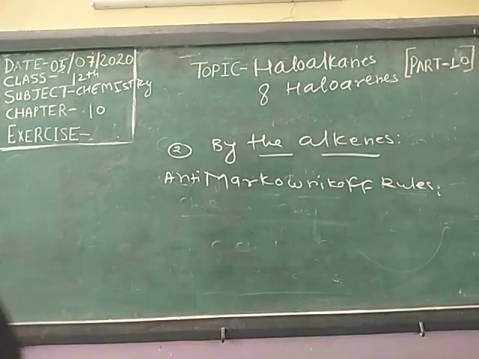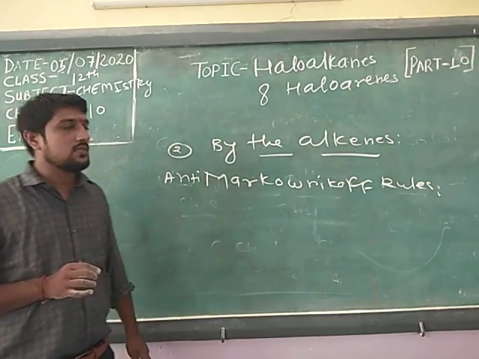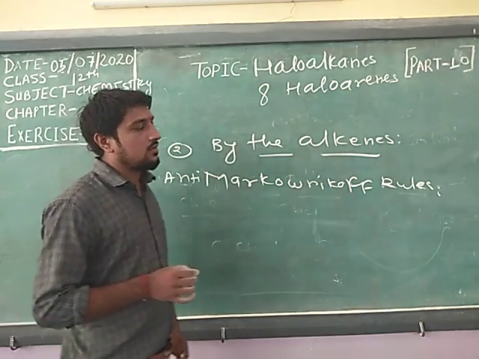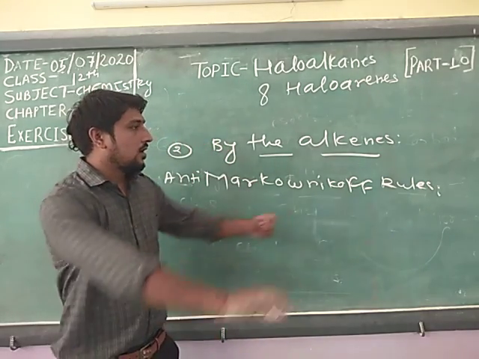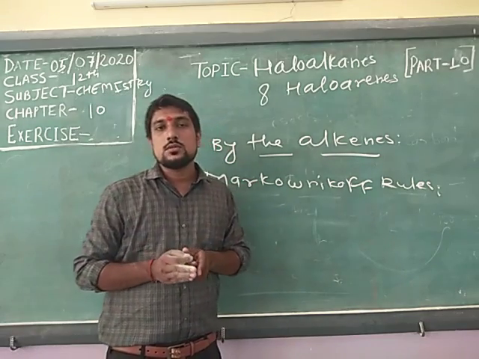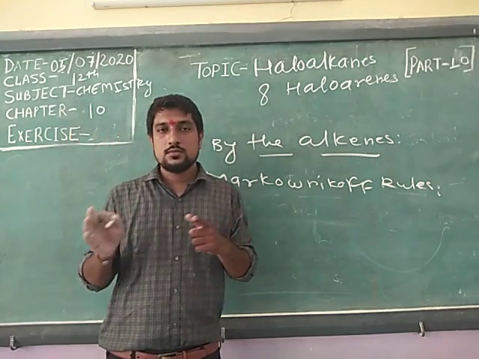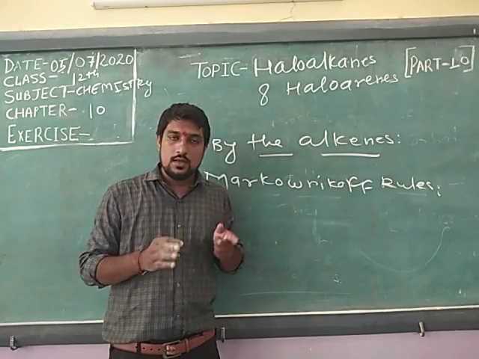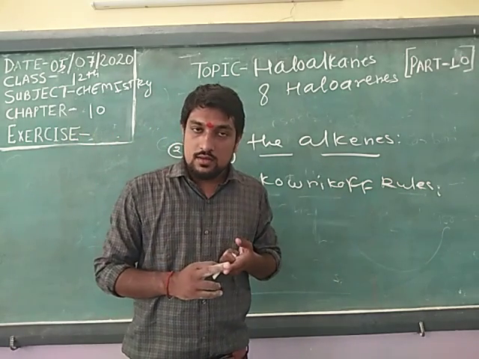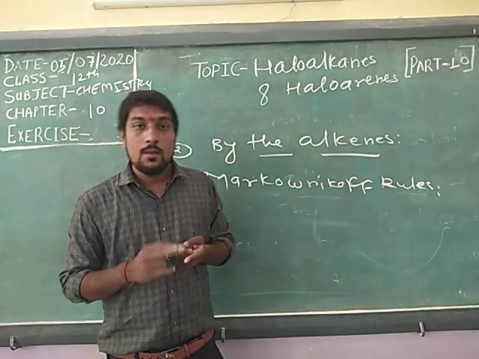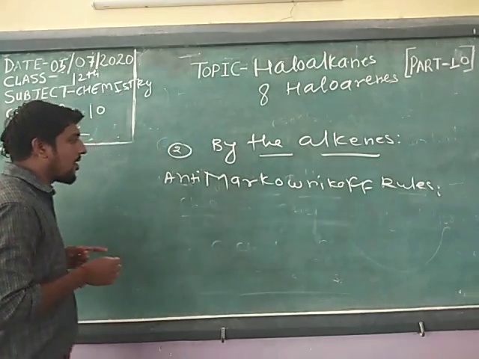Okay, then the second one is the anti-Markovnikov rule. The first one is Markovnikov, the second one is anti-Markovnikov. What is the anti-Markovnikov rule? According to the anti-Markovnikov rule, addition of halogen acid to alkenes happens in the presence of peroxide.